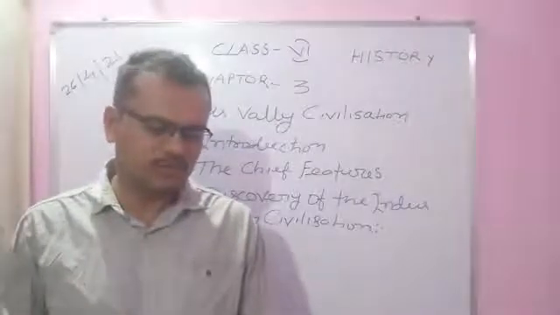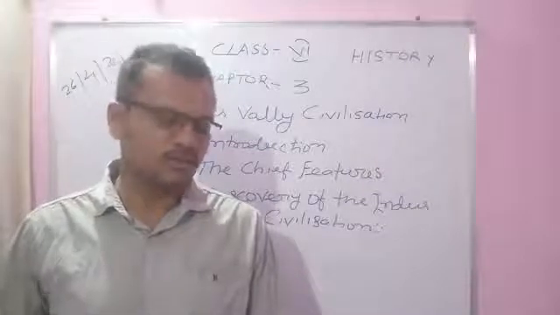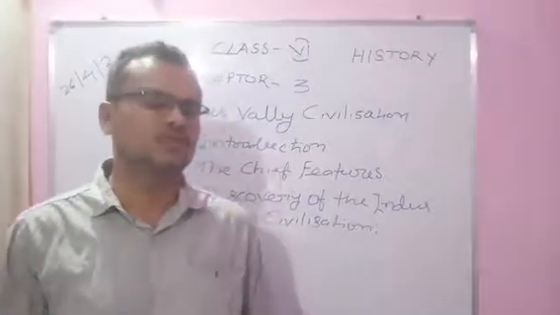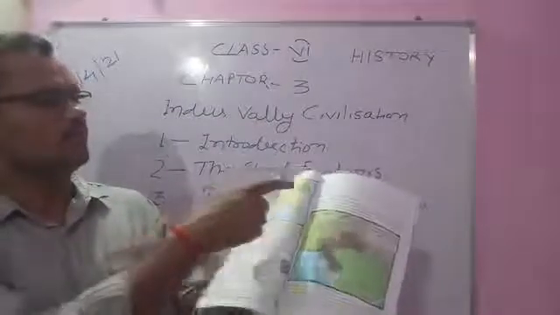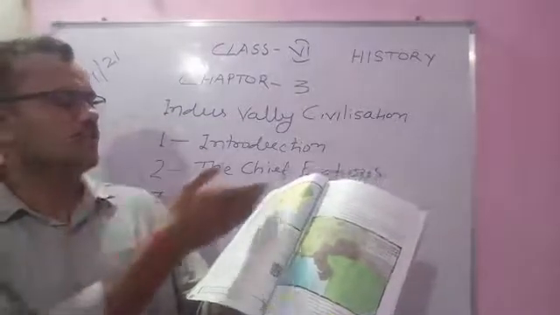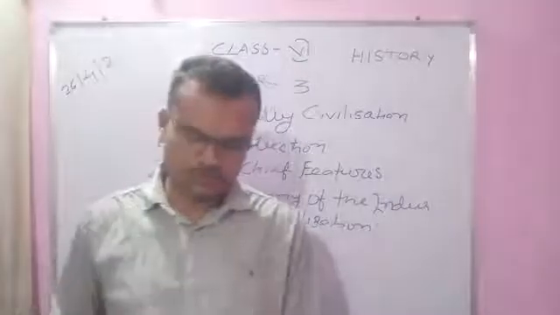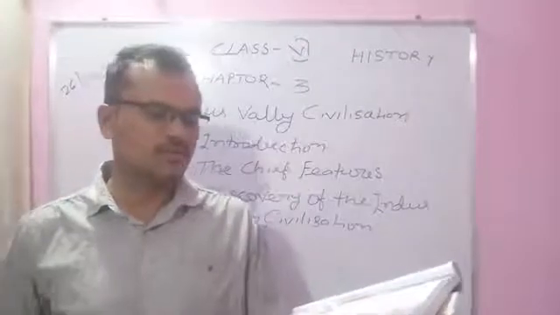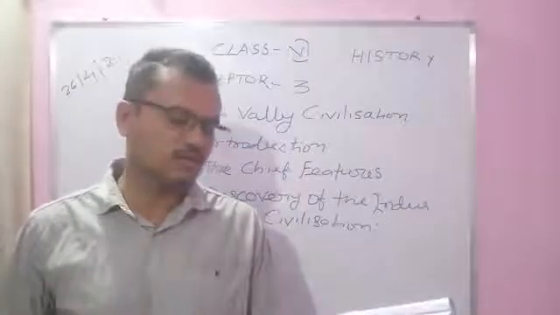Look at the map given on page number 34. The map shows four such civilizations along the rivers where they flourished. You can see in your textbook on page number 34 the green spots given on the map, which are the developed civilizations near the rivers. So the first was the Egyptian civilization, developed along the Nile River. The Egyptian civilization was developed on the Nile River.